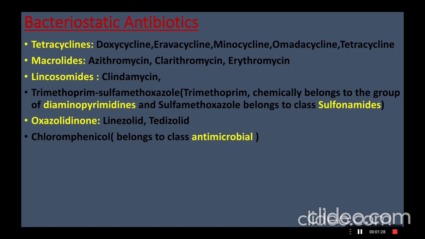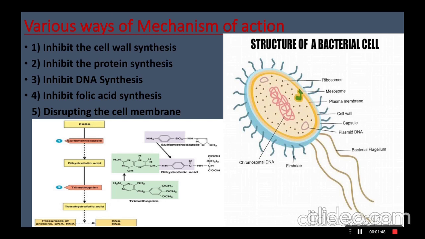Trimethoprim-sulfamethoxazole, where trimethoprim belongs to the group of diaminopyrimidines, and sulfamethoxazole belongs to the class sulfonamides. Then oxazolidinones, that is linezolid and tedizolid. Chloramphenicol belongs to the class of antimicrobials.